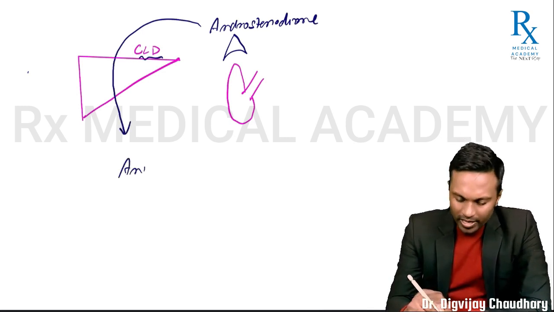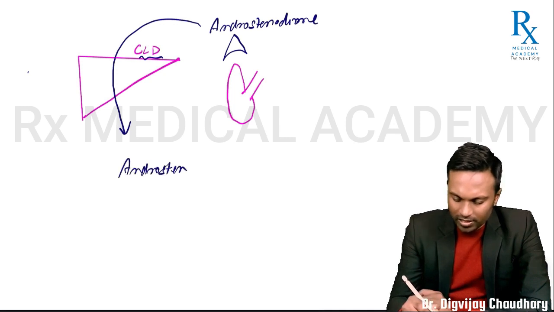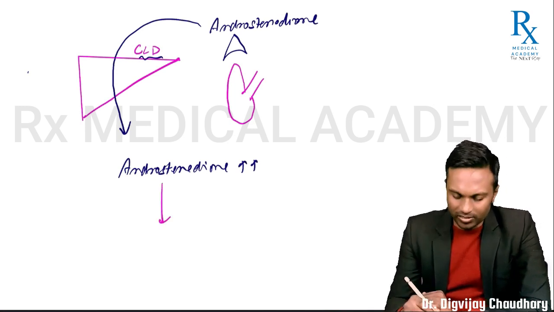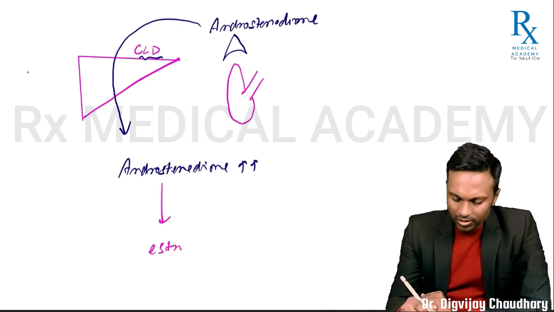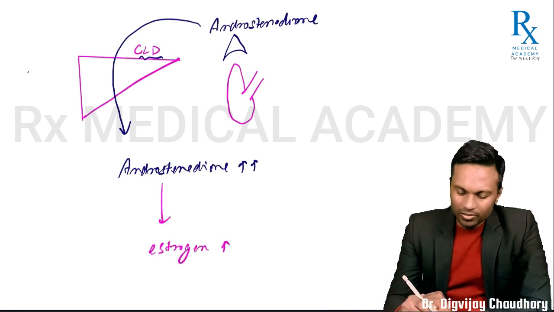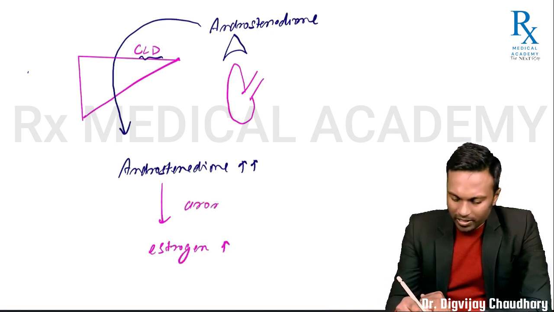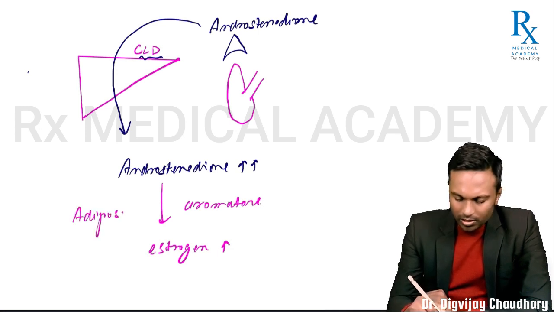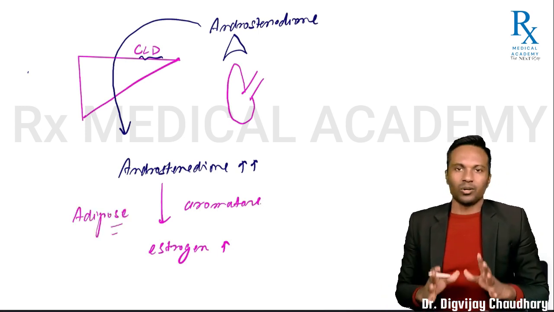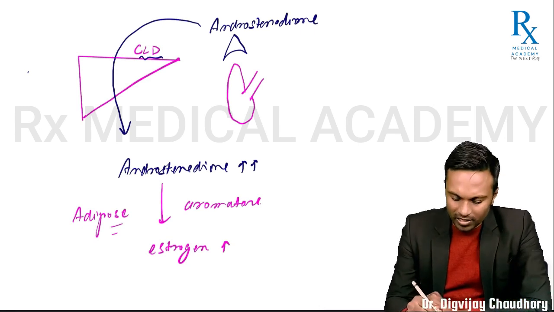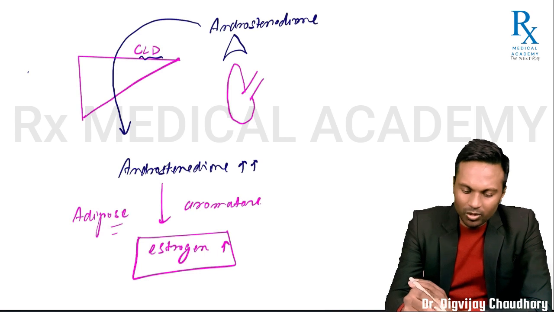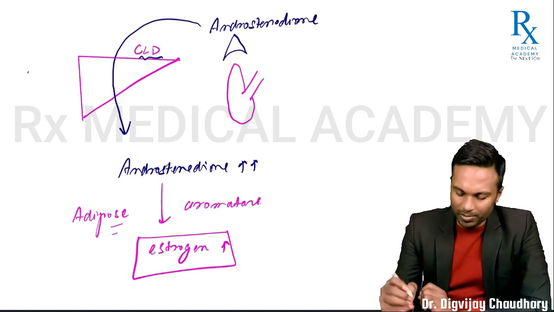So level of androstenedione can increase, and this androstenedione escapes in peripheral circulation and gets converted into estrogen, okay, with help of enzyme aromatase, right, mainly in adipose tissues. So this is aromatization of androstenedione and resulting in increased estrogen, right? This will bring lot of complications, particularly in male patients.